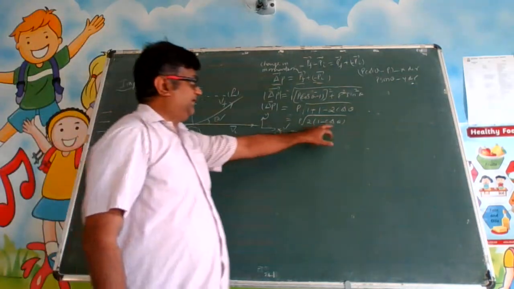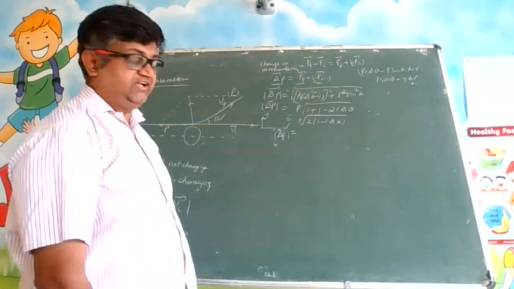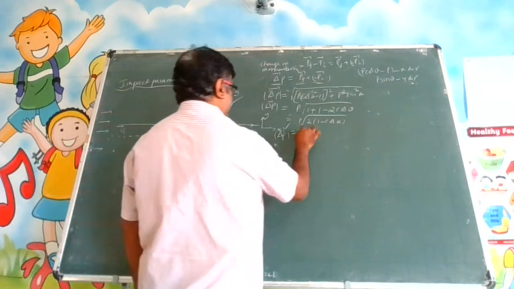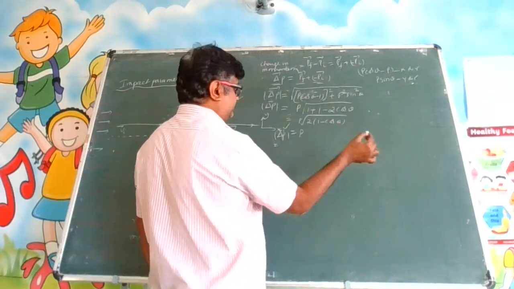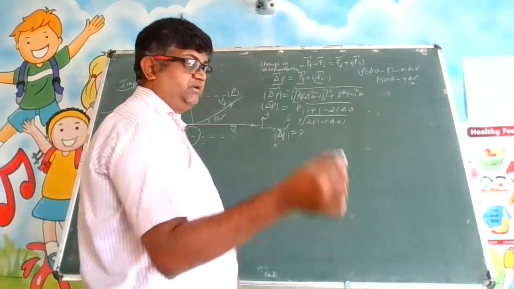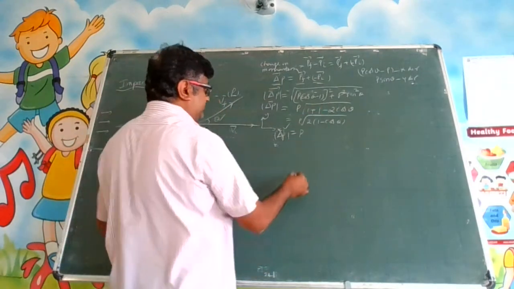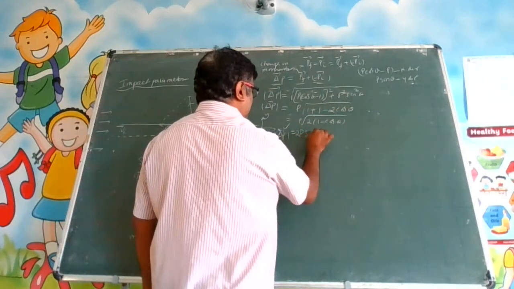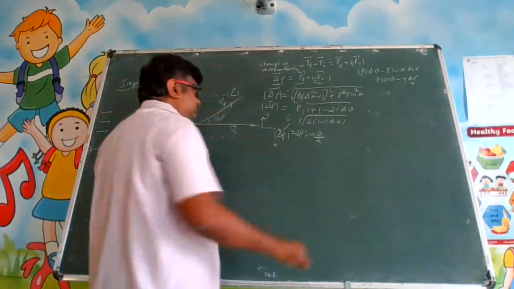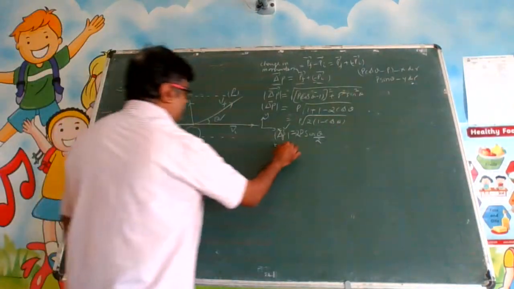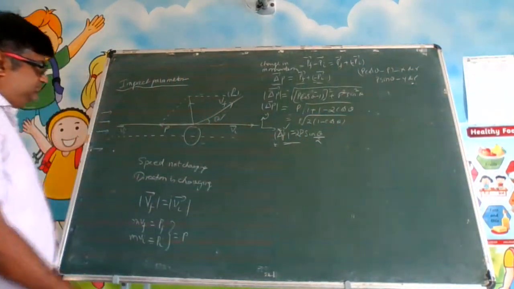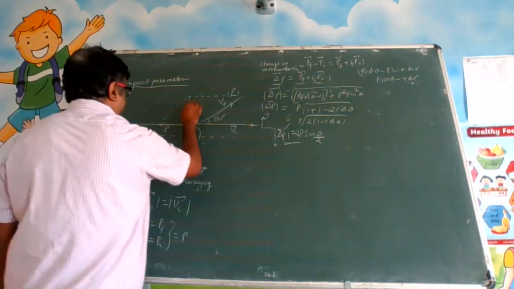What is 1 minus cos theta? It is 2 sin square theta by 2. So it is 2 into 2 sin square theta by 2, which will be 4 sin square theta by 2. So root over 4 sin square theta by 2 will be 2 sin theta by 2. So this is your delta p magnitude. This is your delta p.